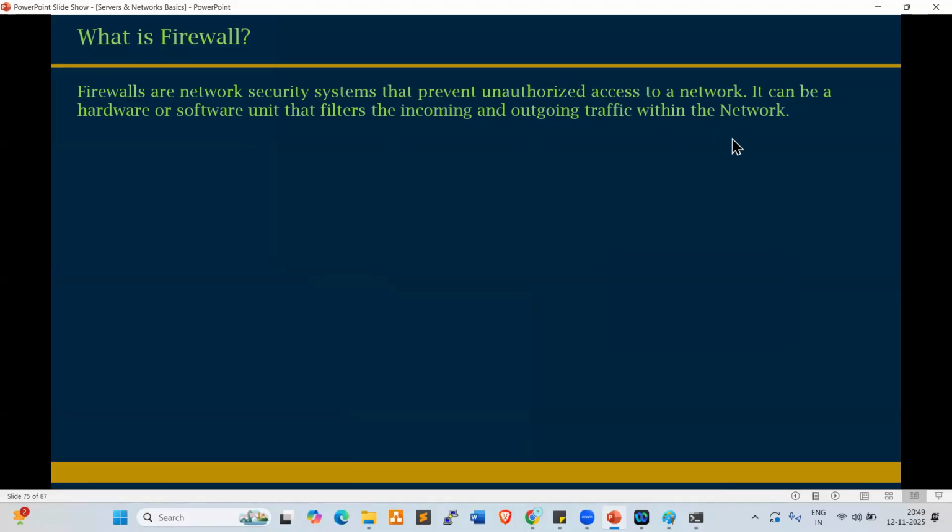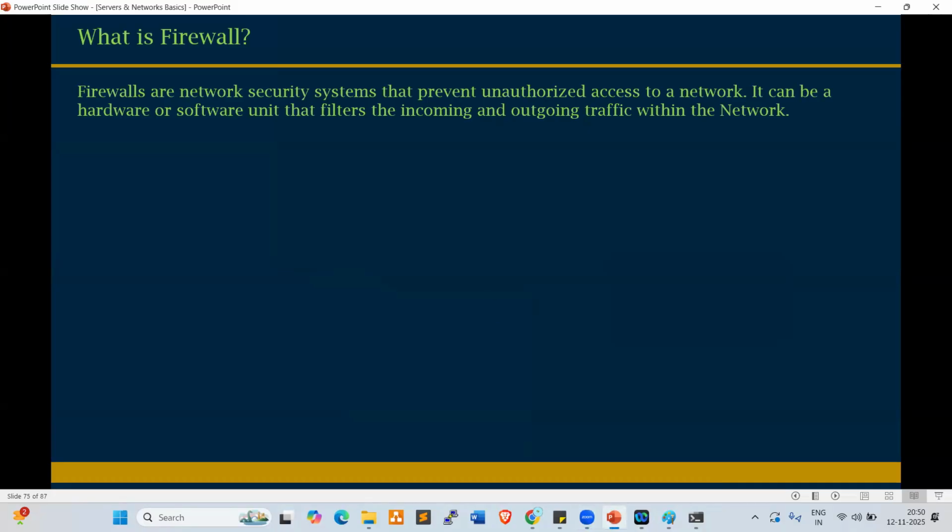So normally, for example, if you want to connect to your office network from your office laptop, how can you connect? Anyone? By using VPN, right? VPN is the firewall. Yeah, first we connect to the VPN. VPN will allow you to connect to your office network, right?